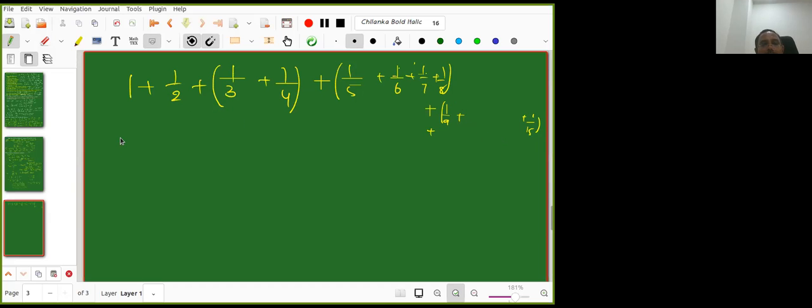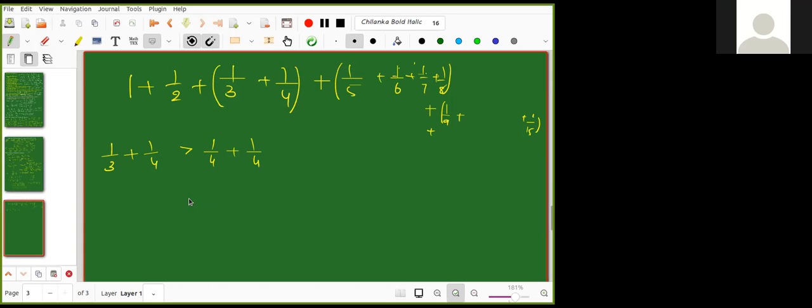Great. Now let us look at this 1/3 plus 1/4. Is it greater than 1/4 plus 1/4? Wait a minute. You have a cake that is divided into 3 parts, and a cake that is divided into 4 parts. What is the relation between 1/3 and 1/4? So 1/3 is greater than 1/4. Yes, it is greater.